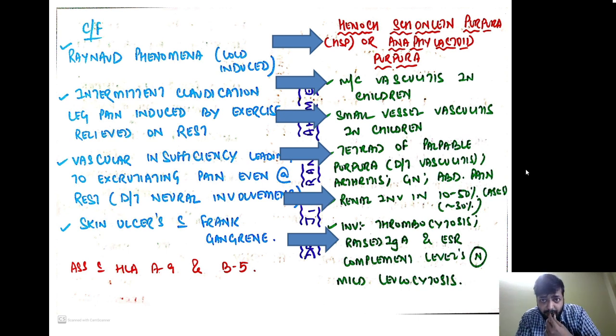Remember, in case of Henoch-Schönlein purpura, the purpura is not because of thrombocytopenia. It is because of vasculitis. In this condition there is no thrombocytopenia, instead there is thrombocytosis. Remember one important thing, in all the vasculitis that we have discussed, all the markers of inflammation, like CRP and ESR, will be raised.